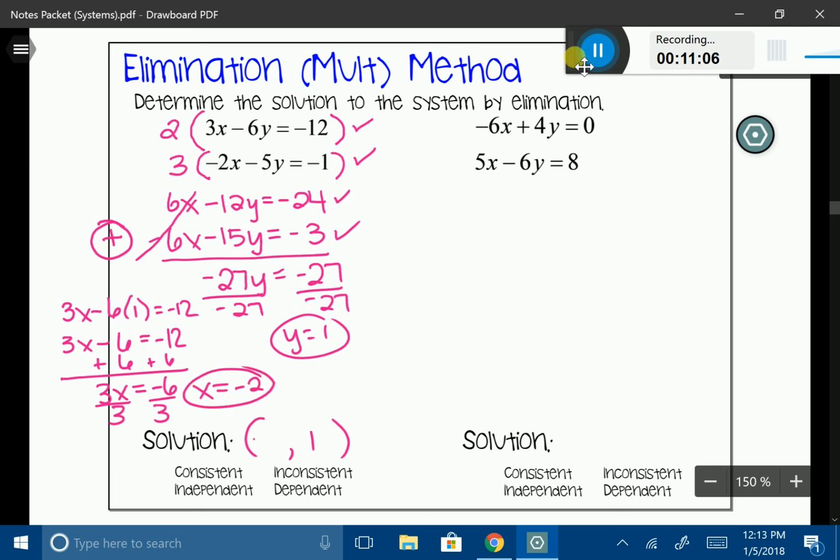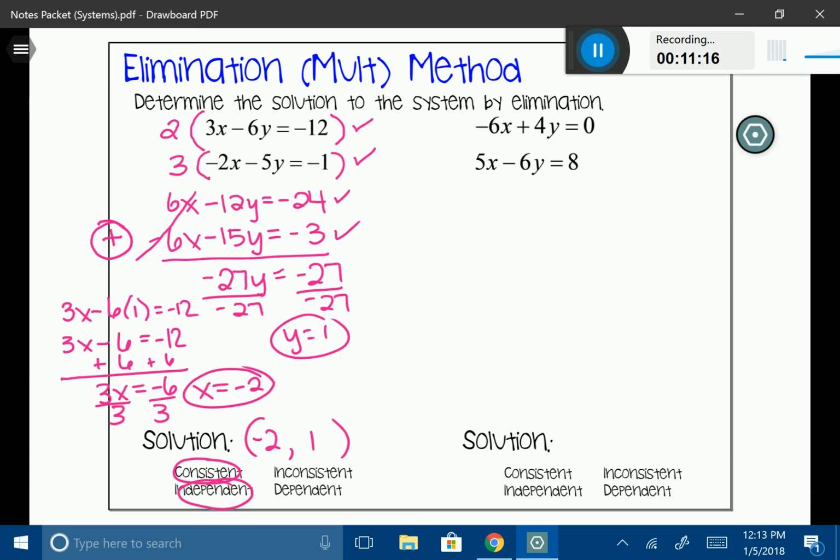All right, so there's the solution to my system. This is a consistent and independent system. I know many of these are, but I'm just trying to show you different examples. We're going to have some here that are going to give us no solutions and infinitely many solutions in a moment. All right, let's take a look at this next one.